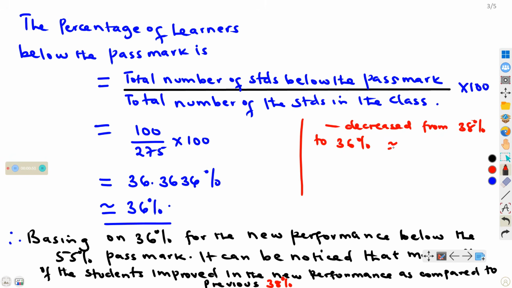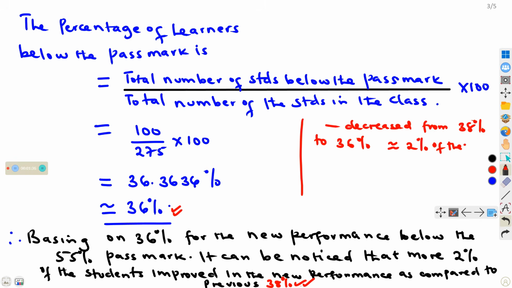So approximately 2% of the learners have improved their performance. Fewer learners, that is 36%, got below the 55% pass mark as compared to the previous 38%.